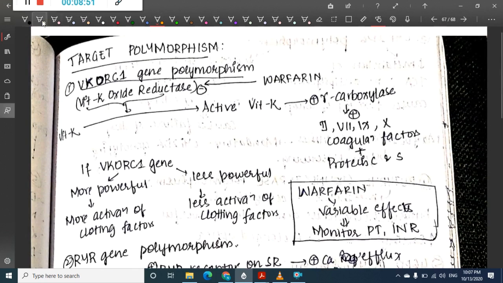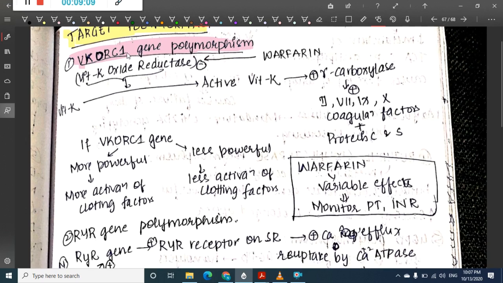First, target polymorphism. The first type is VKORC1 gene polymorphism. VKORC1 is vitamin K oxide reductase. Warfarin will inhibit this vitamin K oxide reductase. Once warfarin inhibits it, vitamin K cannot be converted to its active form, so this will stop the coagulation pathway.